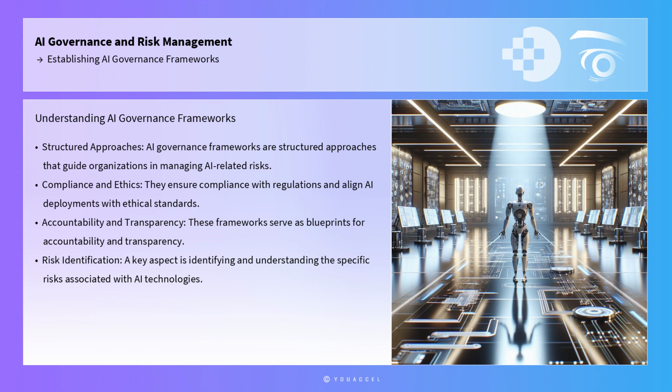A key aspect of establishing AI governance frameworks is identifying and understanding the specific risks associated with AI technologies, which can include bias, privacy violations, lack of transparency, and security vulnerabilities.